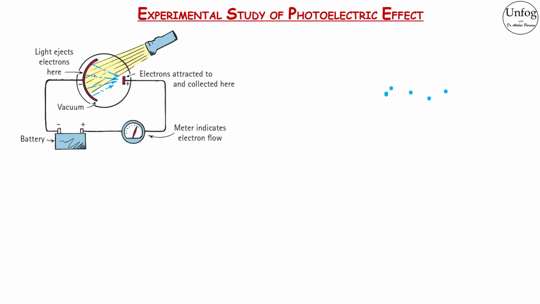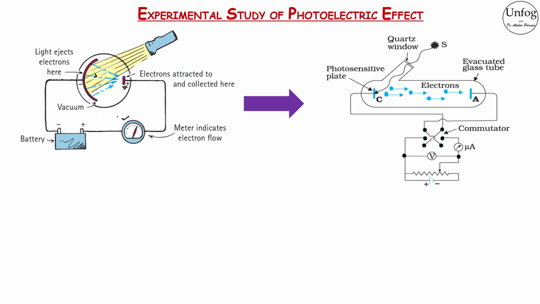This is an arrangement for observing the photoelectric effect. Light shining on the negatively charged photosensitive metal surface liberates electrons. The liberated electrons are attracted to the positive plate and produce a measurable current. This current can be stopped if we charge this plate with enough negative charge. We can then calculate the energies of the ejected electrons from the measured potential difference between the plates. Here is the same experiment with more details from the NCERT textbook of class 12.